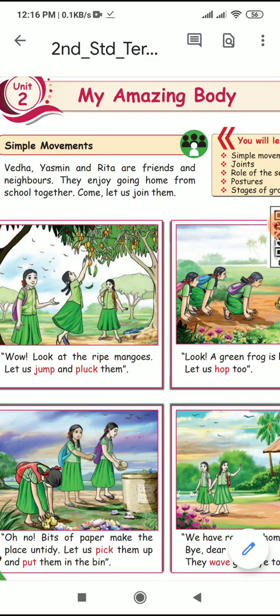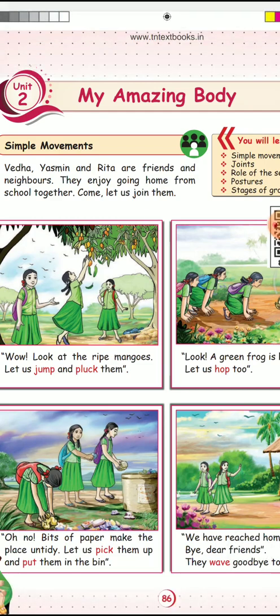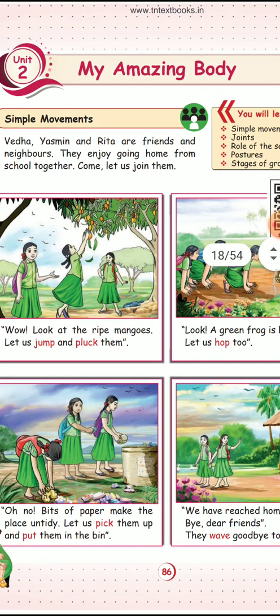Next one. Which place is called the queen of the hill station? Can anyone answer? Yes, good. Ooty is called the queen of the hill station. Next one. Which place is called the princess of the hill station? Yes. Kodaikanal is called the princess of the hill station. Good, everyone. I think everyone is reading.